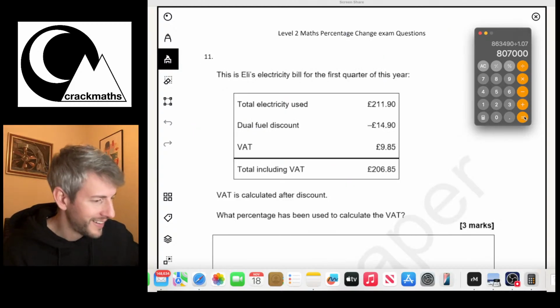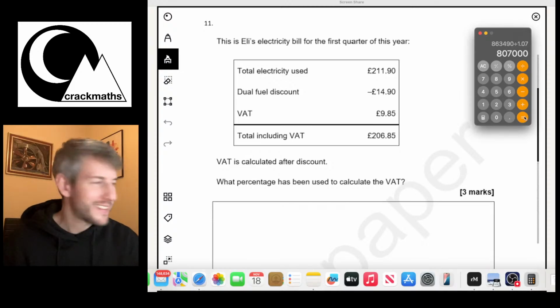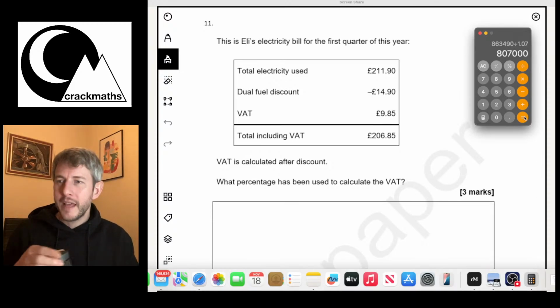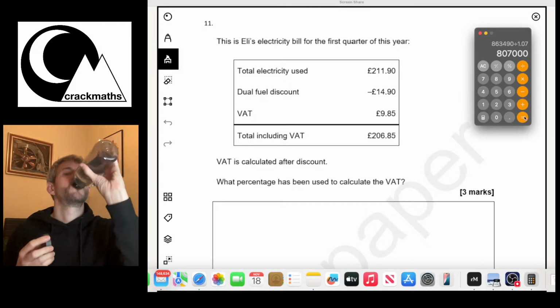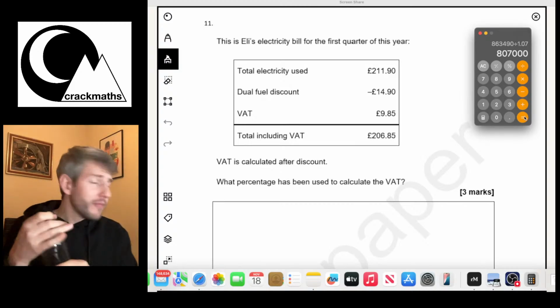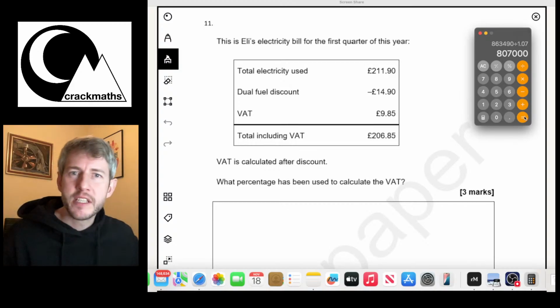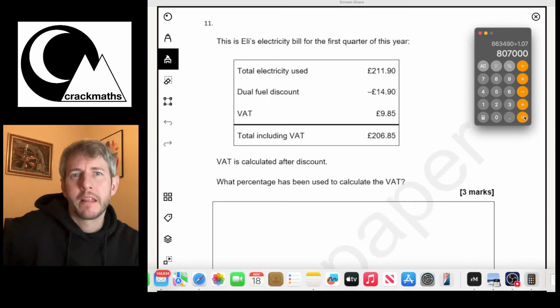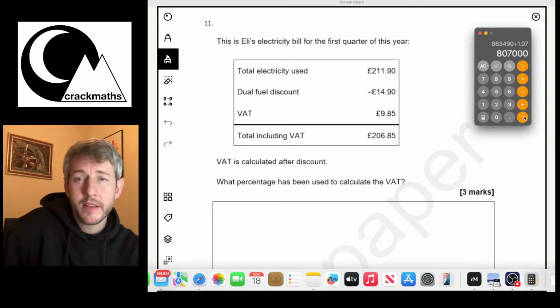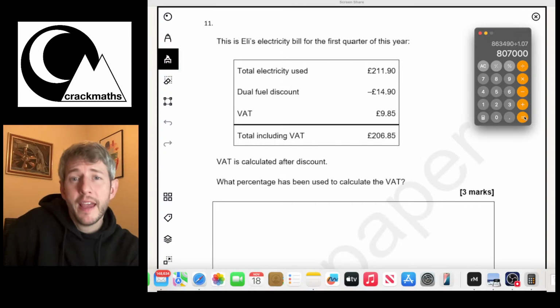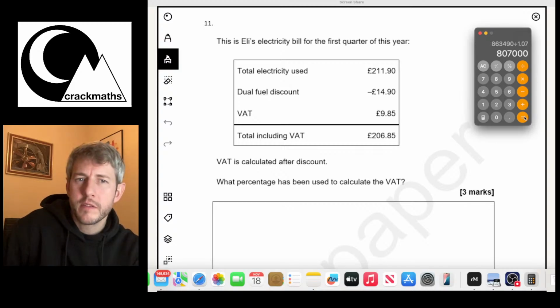Oh my word, whenever they put a table in, the question always looks instantly a lot harder. Okay, so let's have a quick look at this question. This question says, this is Eli's electricity bill for the first quarter of this year. So we can see that it says total electricity used, dual fuel discount, total including VAT. VAT is calculated after the discount. Of course it is. Right. What percentage has been used to calculate the VAT?